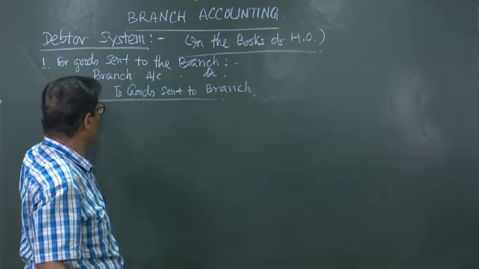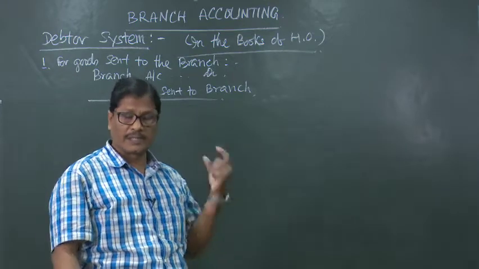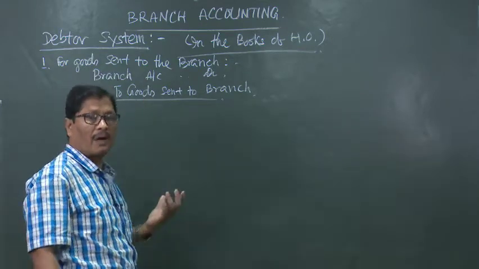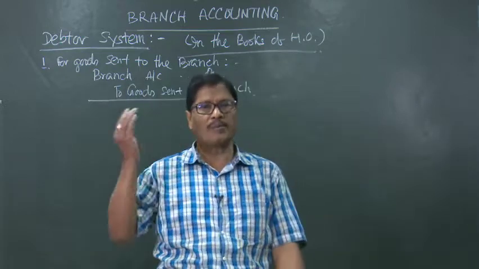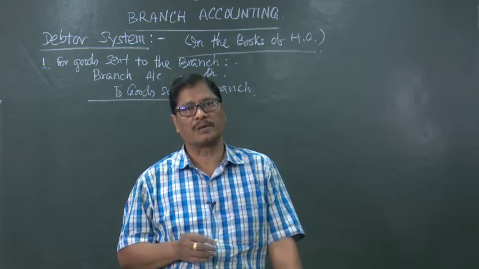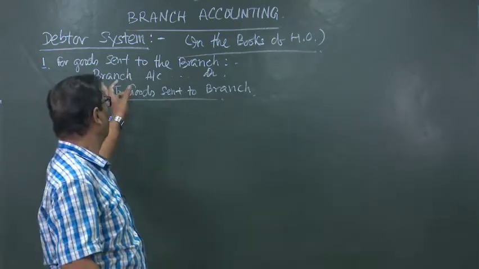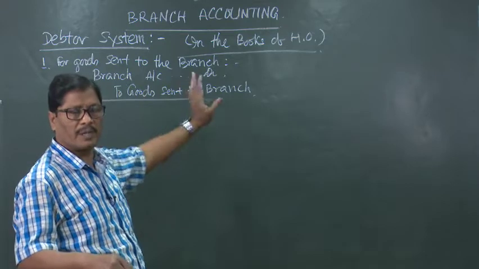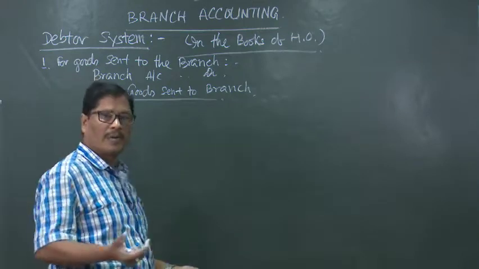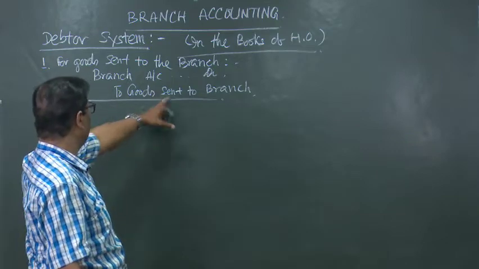Branch account debited, because all the expenses and all the costs will have to be charged to the branch. This branch is nominal in nature. So, the branch account will give us the profit. How can it give us the profit? If the credit side of the branch account will be bigger than the debit side of the same account, then there will be profit. Let us see. So, first of all, this is the cost of the goods which you are charging to the branch. If it is at invoice price, the branch will be charged at invoice price. Again, some remedy will be done, some loading will be removed, that we will see. But first of all, a plain branch account will be debited with the goods sent to branch.